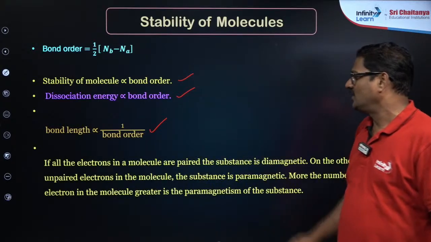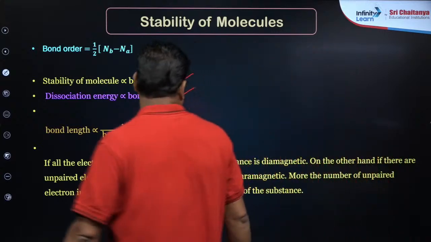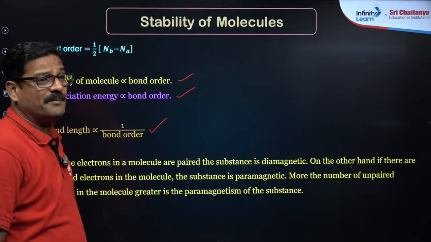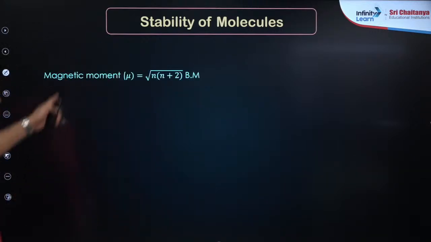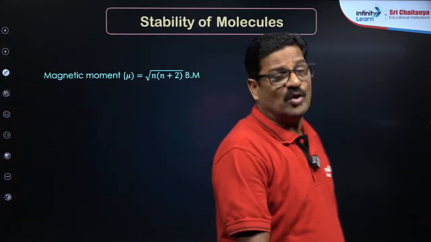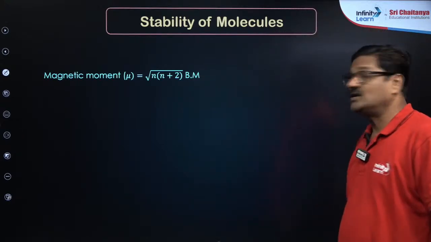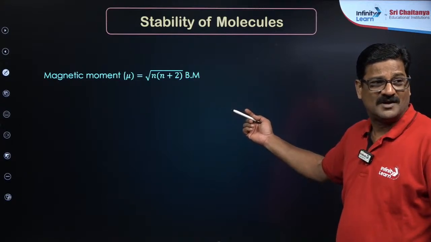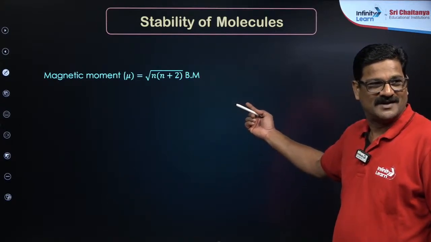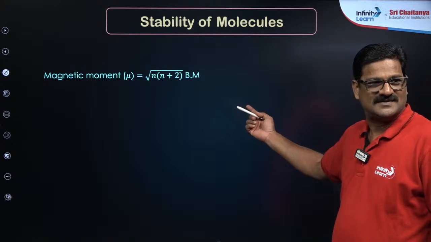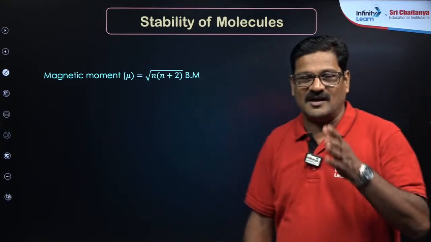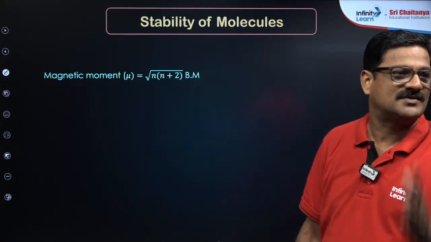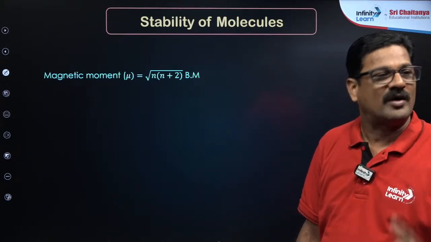Now, if all the electrons in a molecule are paired, then the substance is diamagnetic. If there is an unpaired electron, the substance is paramagnetic, and the magnetic moment can be calculated using mu equal to root over n into n plus 2. Here n is the number of unpaired electrons, right? Yes. What is dissociation energy? Rehan, the amount of energy required to break 1 mole of bonds is called bond dissociation energy or bond energy.